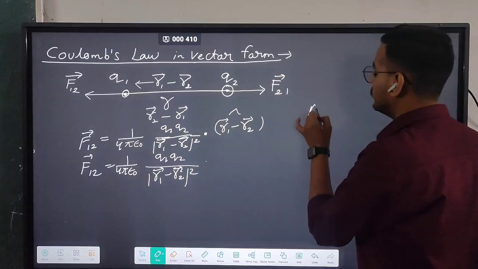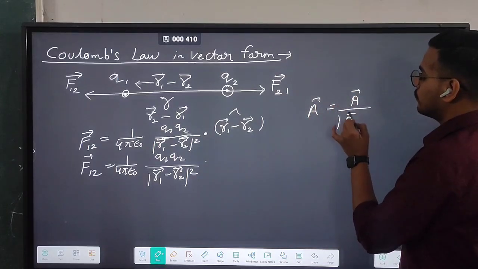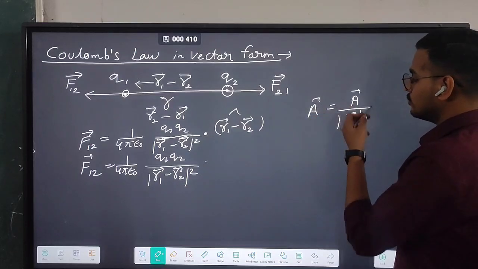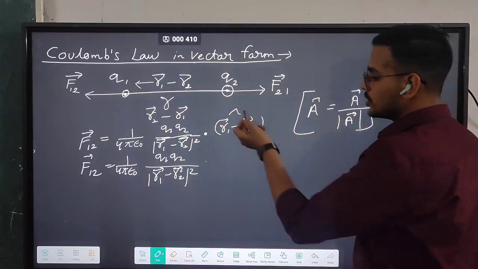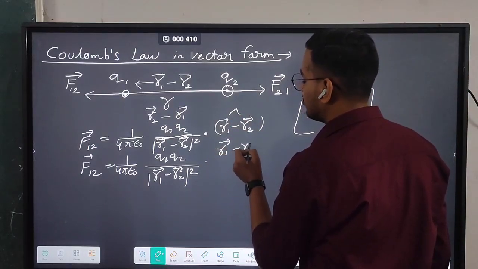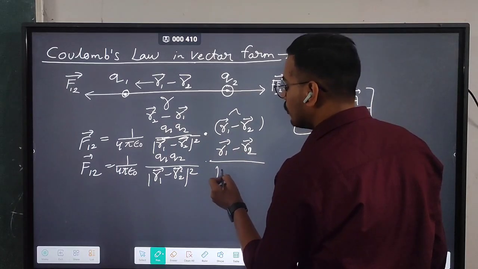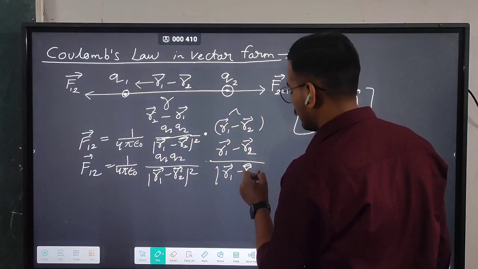As you can see, we define A cap is equal to vector A by mod of vector A. This is the formula of unit vector. So if you define this, you will get vector R1 minus vector R2 by mod of vector R1 minus vector R2,